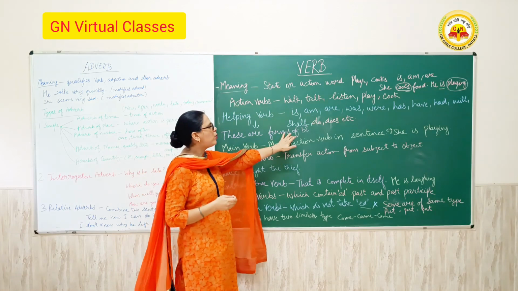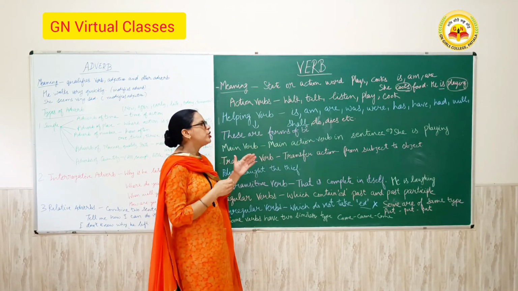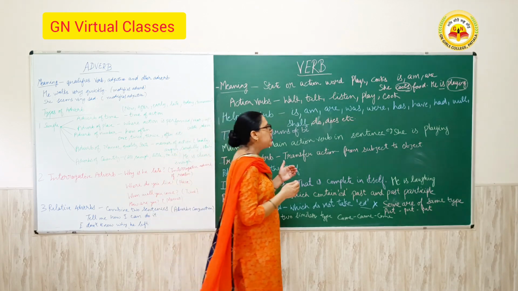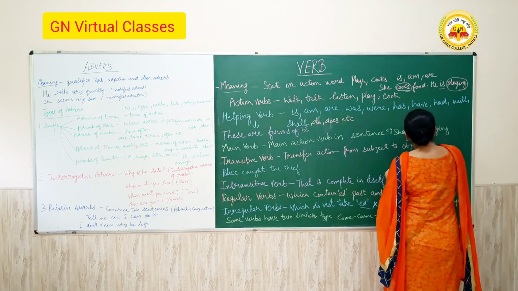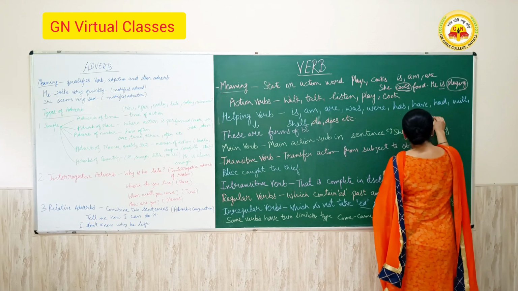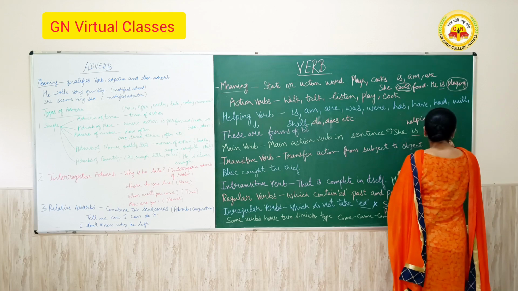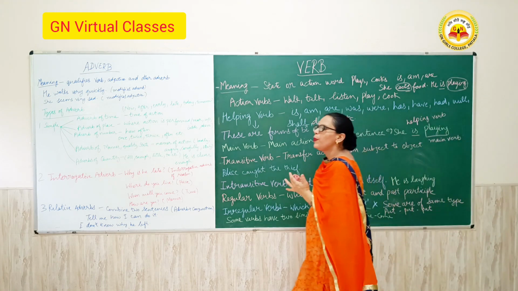And the main verb is the one performing the main action in the sentence, like she is playing. Here is is a helping verb and playing is the main verb. It means the main action done in the sentence is playing.